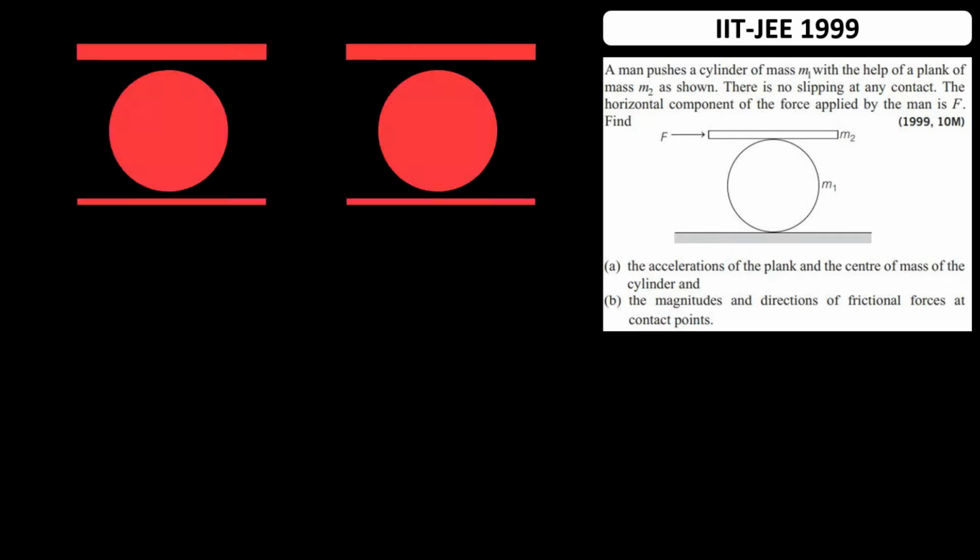A force F is applied at the plank, and we have to find the acceleration of the plank and the center of mass of the cylinder, and the magnitudes and directions of the frictional forces at the contact points. So first we'll have to look at the dynamics and the kinematics of the problem both. I've created some separation to show the acceleration and forces clearly.